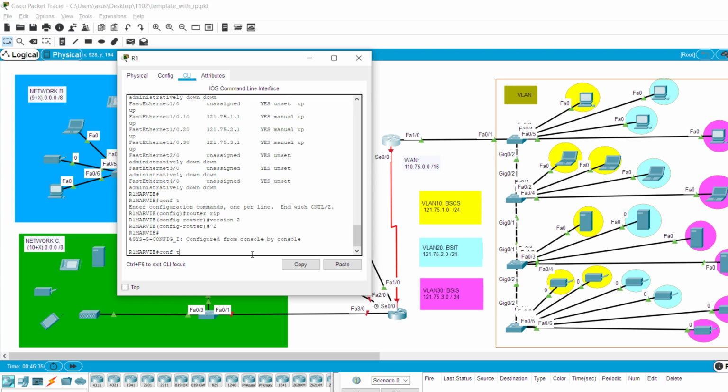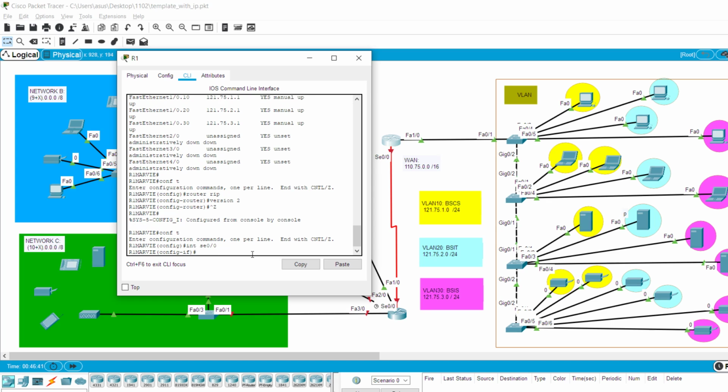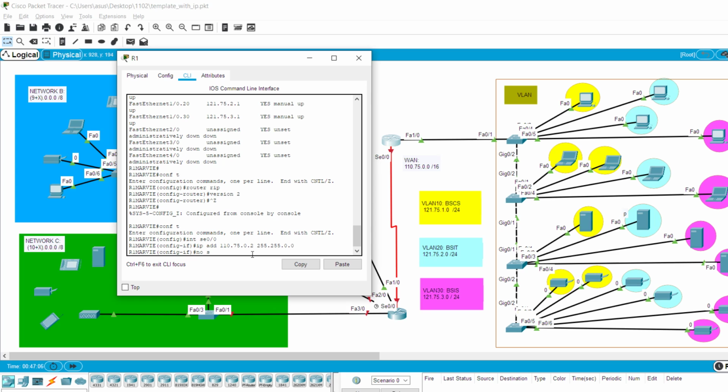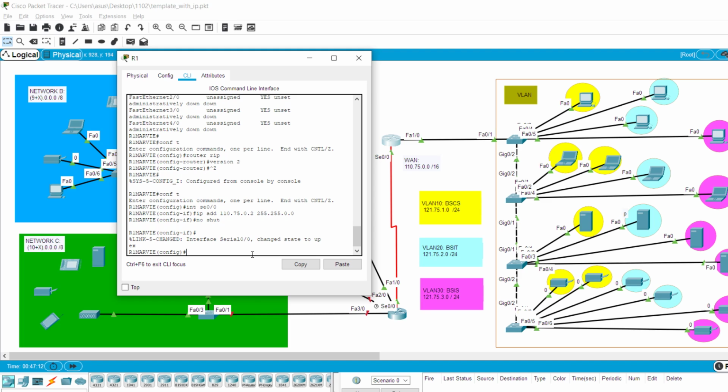In order to do that, configure terminal, interface serial 0/0, and then IP address. The IP address of the other one is 110.75.0.1, so this one is 0.2 since the other router is 0.1, with 255.255.0.0 since it's /16, and then no shut. So they're up, it's green. We already added the IP address on the router and the VLANs. We need to add the router rip.